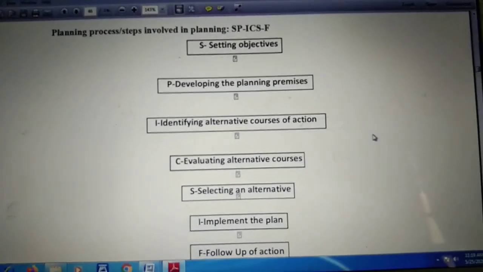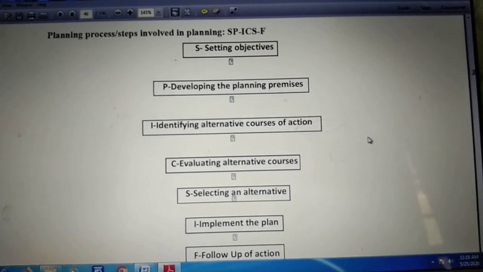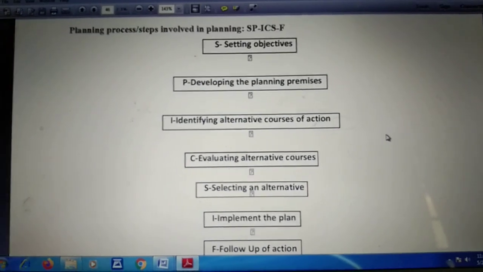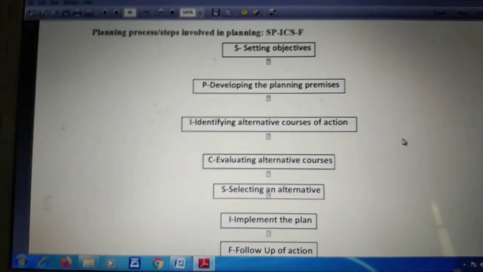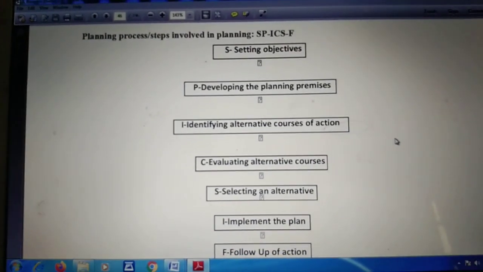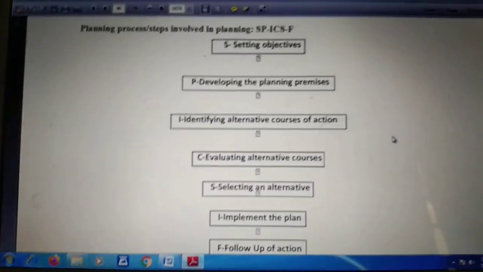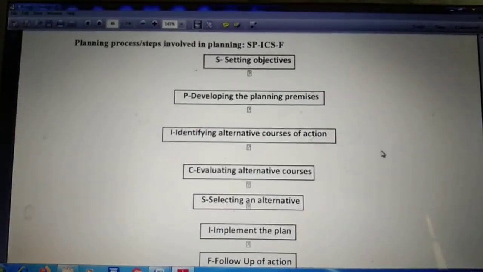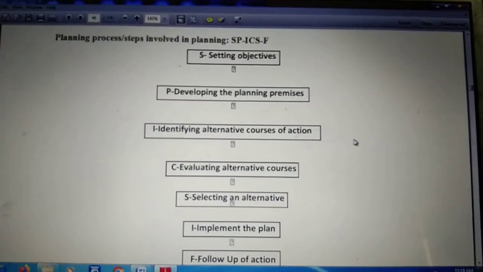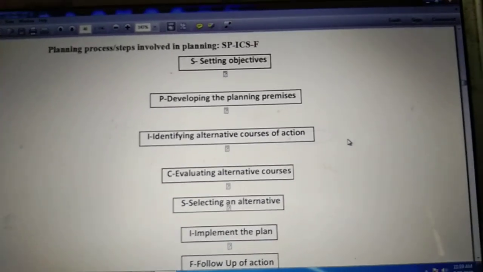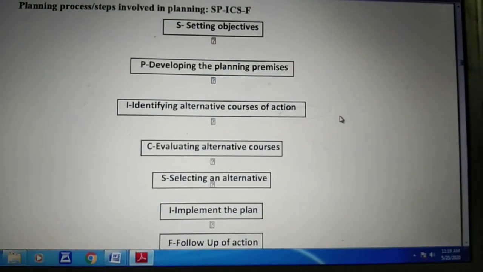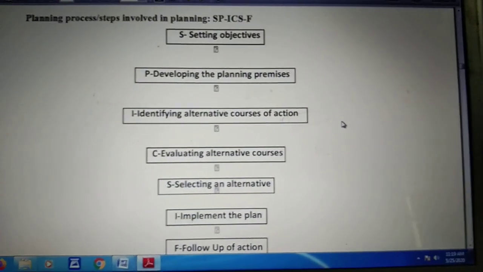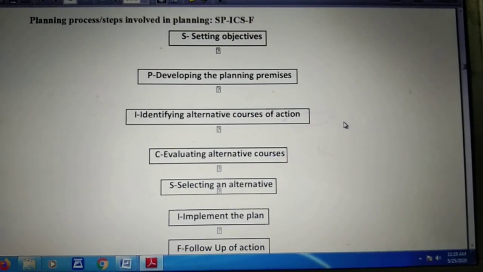There may be many methods, many ways by which we will be able to achieve our objective and goal. Now we have to think about which method to go through with, in innovative manners. We have to identify how many alternatives, ways, or methods we have by which we can achieve our goal or objective. Once we have identified all the alternatives for achieving our objective, we go to the next step, and that is C, evaluating alternative courses.